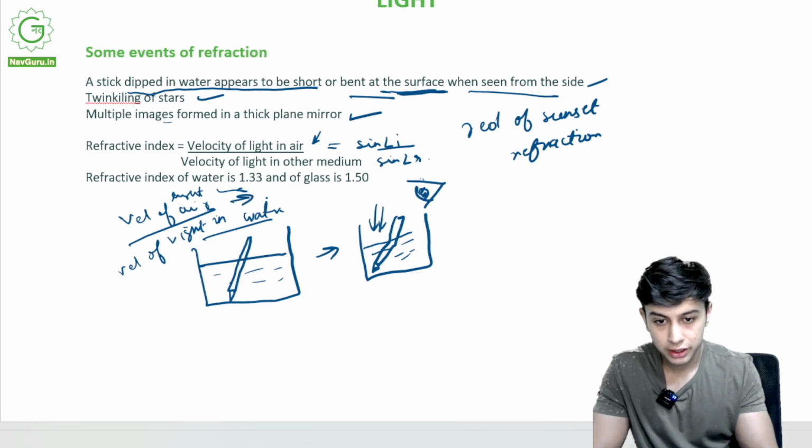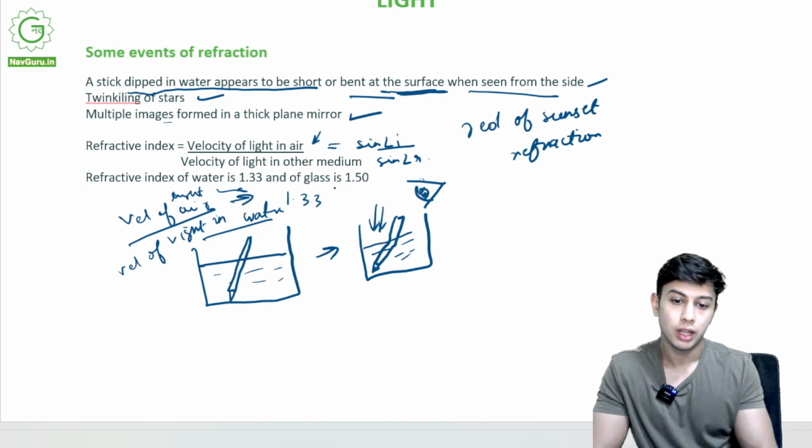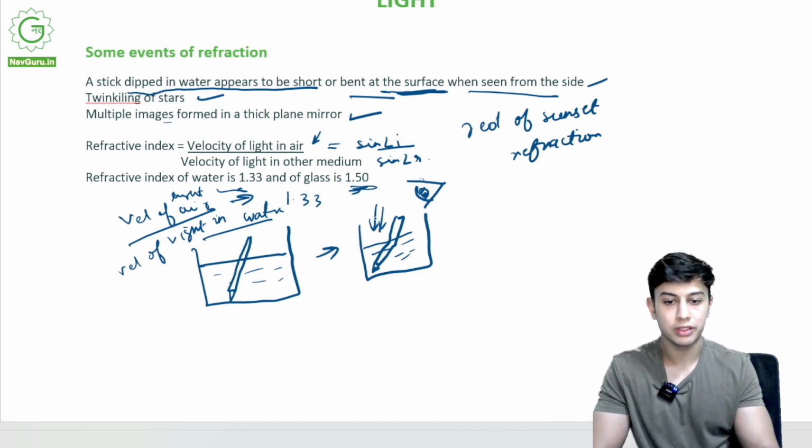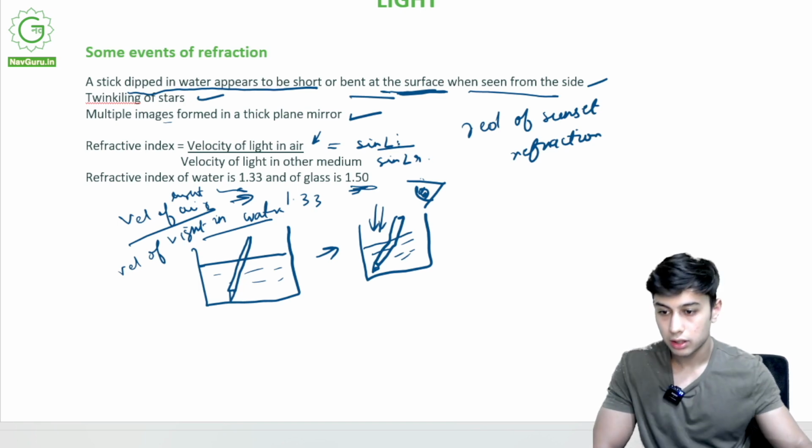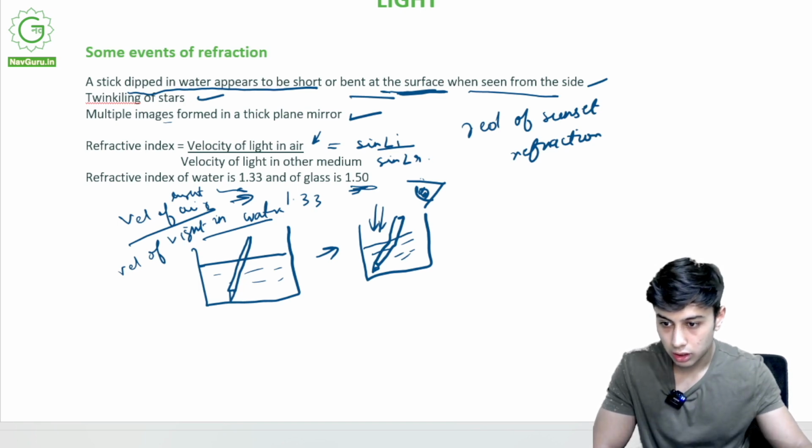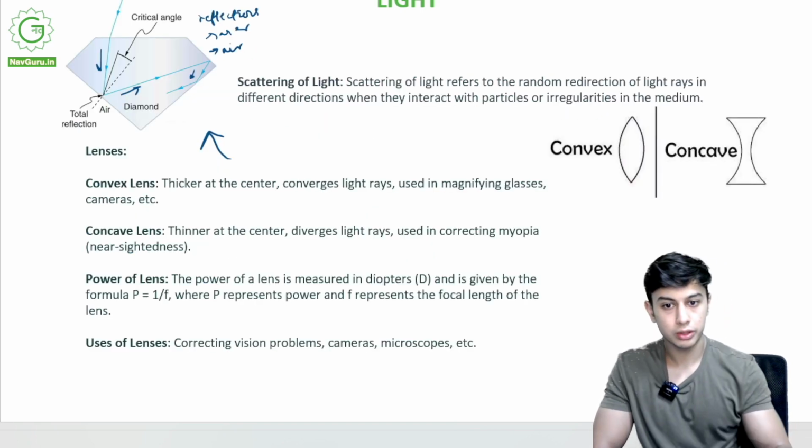This division will lead to 1.33. Similarly for glass, air divided by glass, it would lead to 1.50. The details are not that important for you right now.